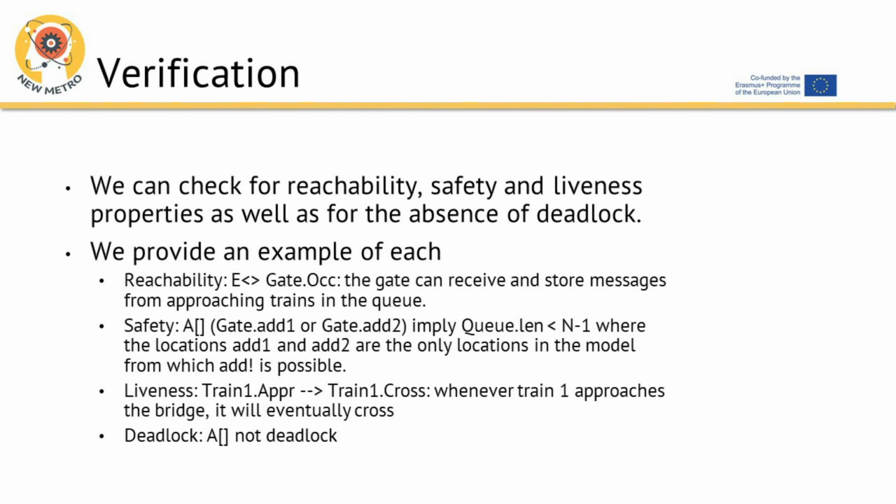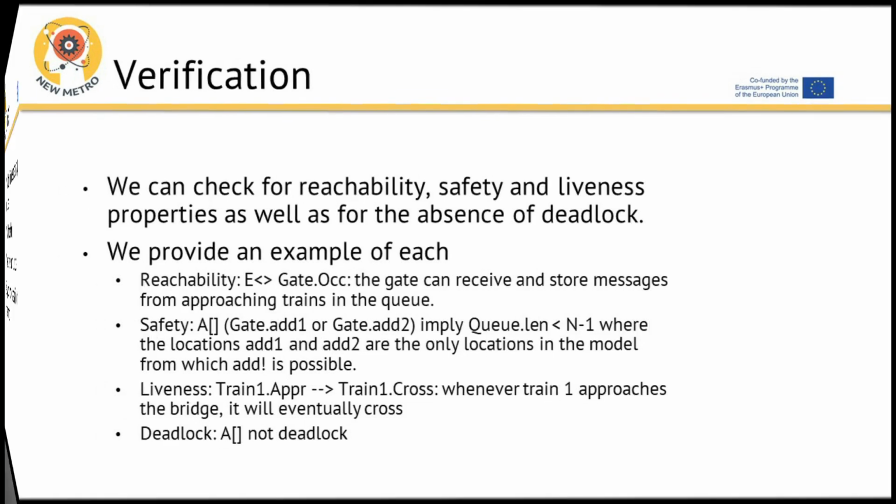Safety, A[] gate.add1 or gate.add2 imply queue.len is less than or equal to N-1, where the locations add1 and add2 are the only locations in the model from which add is possible. Liveness, train1.appr leads to train1.cross, whenever train1 approaches the bridge, it will eventually cross. Deadlock, A[] not deadlock.